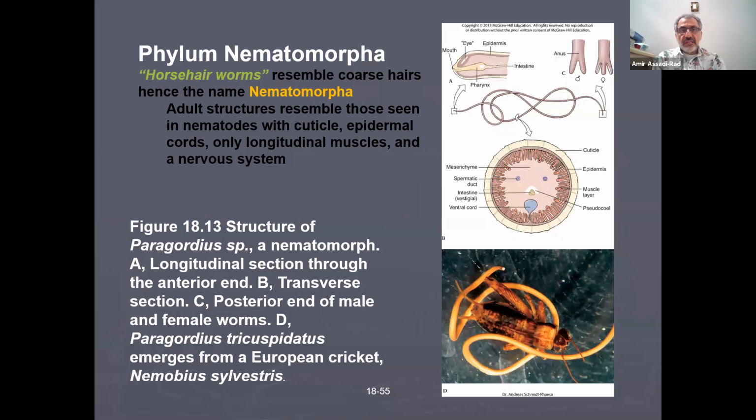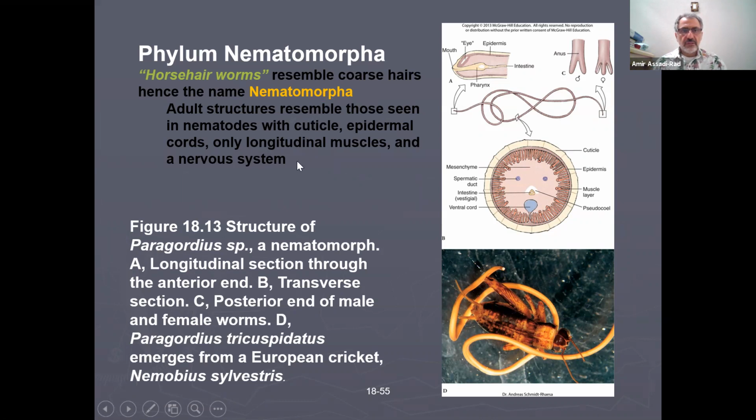Okay, the next one is a phylum, Nematomorpha. Again, this has a very interesting, all you have to know, the common name is horsehair worm, and it's a pseudocoelomate animal, and it's a parasite of cockroaches. So cockroaches are walking around, all of a sudden this worm, if you YouTube it, comes out of them, and then of course the cockroaches die, but the worm tries to continue its life cycle.